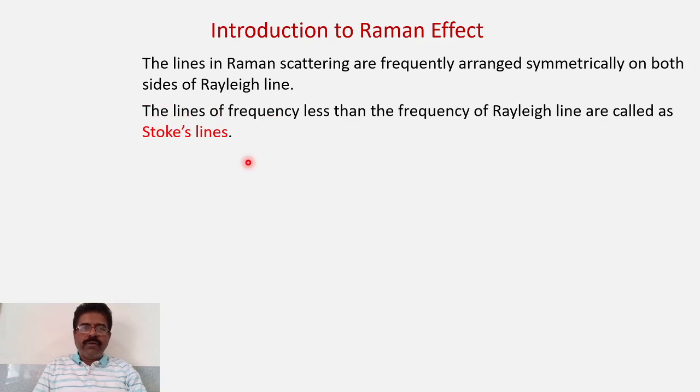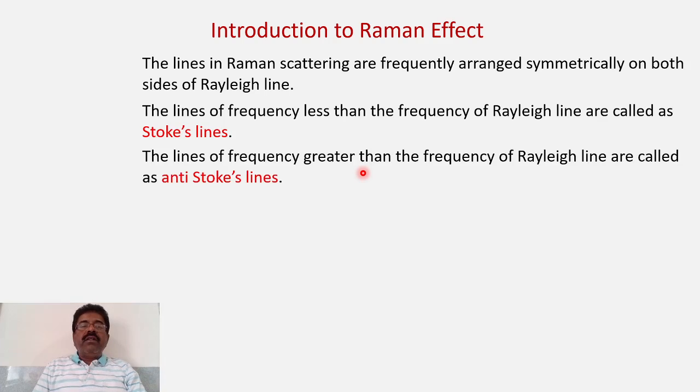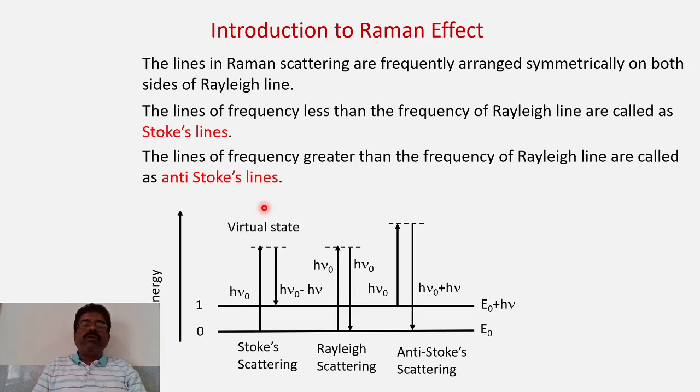This is very important. What are Stokes lines? They are the lines of frequencies less than the frequency of the Rayleigh line. The lines of frequencies greater than the frequency of the Rayleigh line are called anti-Stokes lines. So, Stokes lines and anti-Stokes lines. Stokes lines have less frequency than the Rayleigh line, and anti-Stokes lines have higher frequency than the Rayleigh line. One must understand this difference between the two.